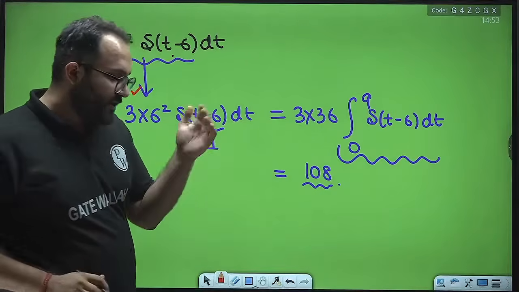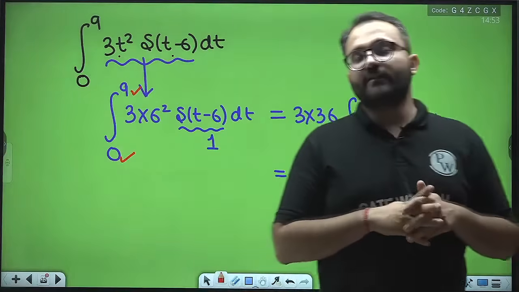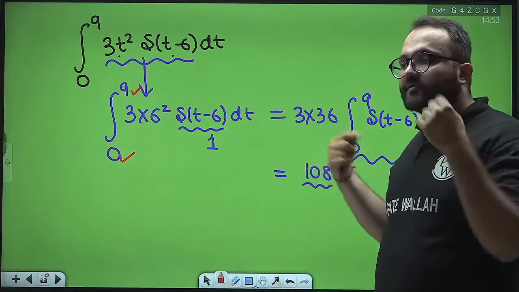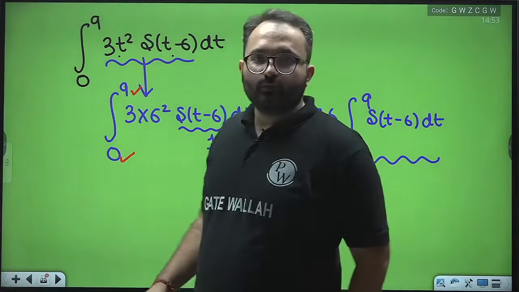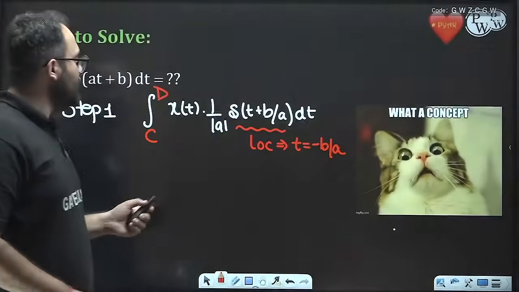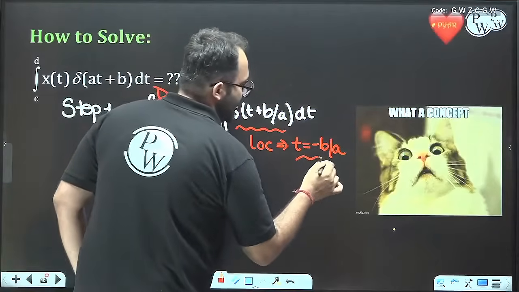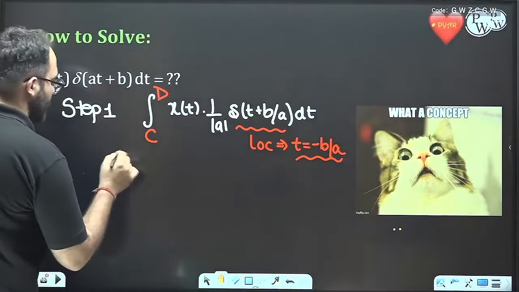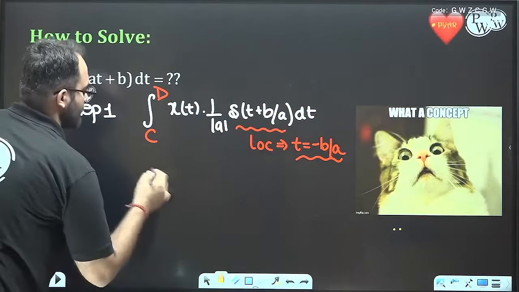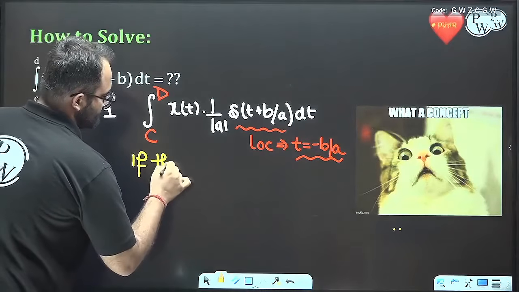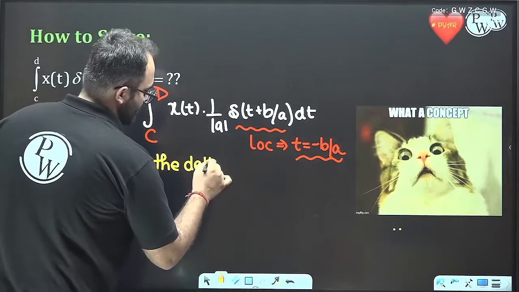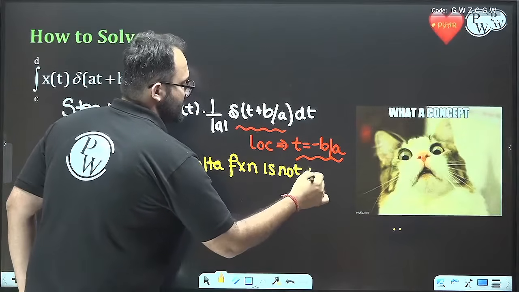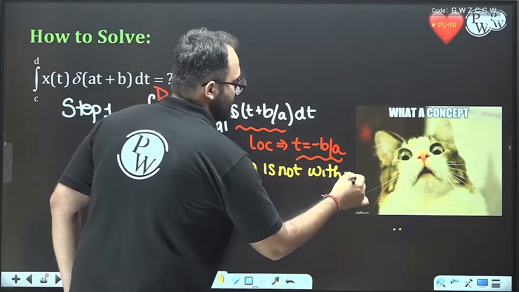But if the integration limit does not contain the location of the delta function, that is, delta is outside the integration limit, then the result will be 0. So the location of the delta function is minus b by a. So check if the delta function is not within the integration limit.